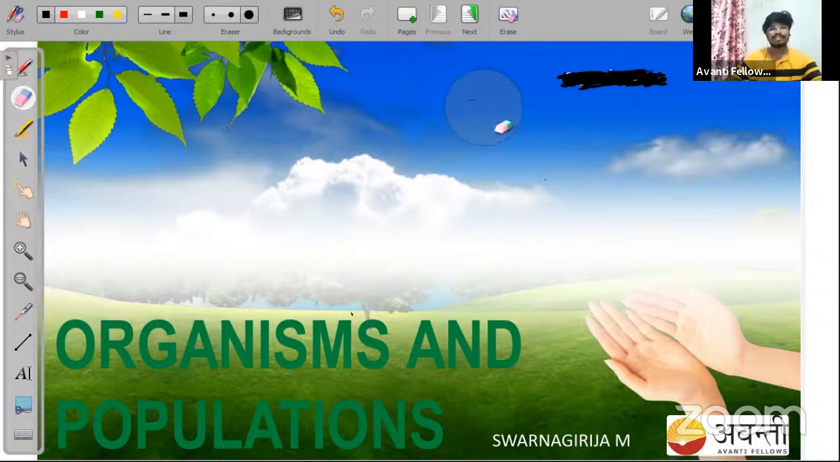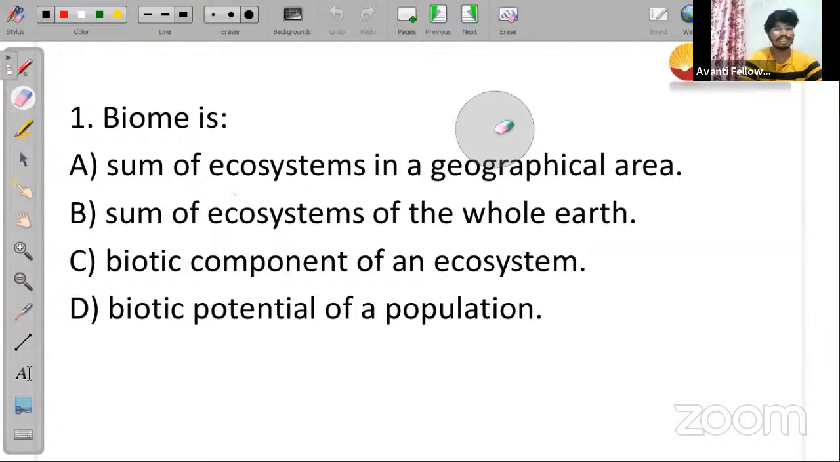The first question is visible on your screen now. The question is asking about biome. What is a biome? Option A, sum of ecosystems in a geographical area. Option B, sum of ecosystems of the whole earth. Option C, biotic component of an ecosystem. Option D, biotic potential of a population. Is it clear to everyone?